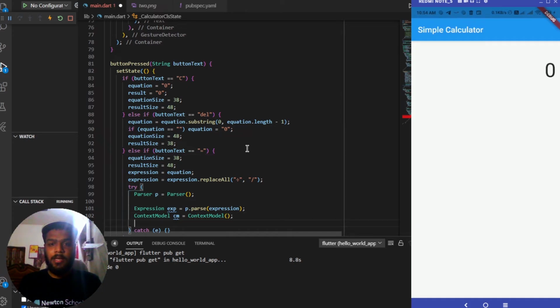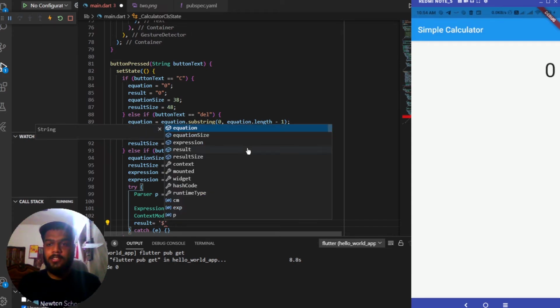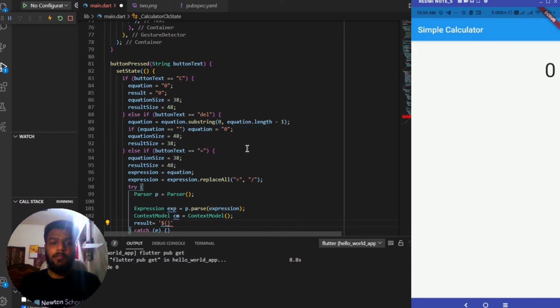And at last we'll be having a result. So we'll be assigning the value of whatever the result is to this result variable. It takes a string, so adding quotes and then adding a dollar sign inside it, as we are assigning the value to this result from variables.